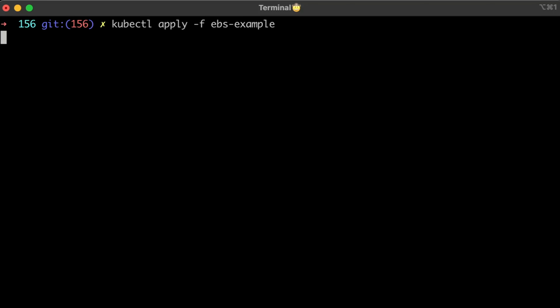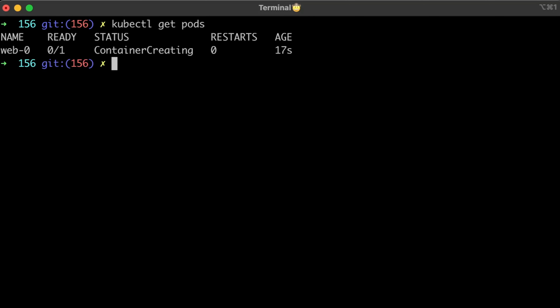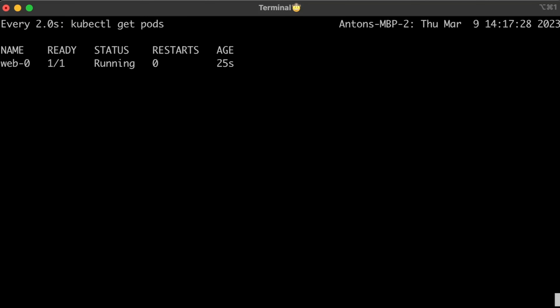Let's go ahead and apply this YAML file. In a few seconds, you should be able to get a new PVC with a bound state. Then you can run kubectl get pods in the default namespace to ensure that the volume is attached to the pod and it's running. If you don't enable this EBS driver, a pod will be stuck in creating state. Next, we'll install EFS driver.